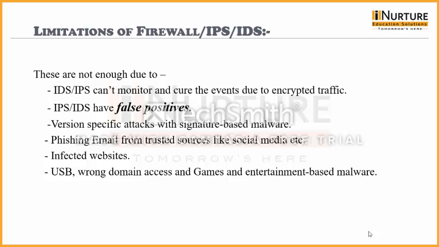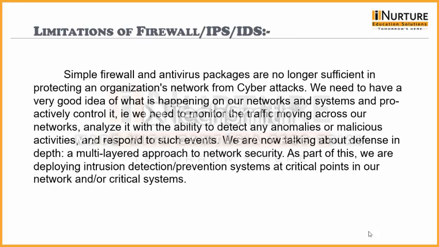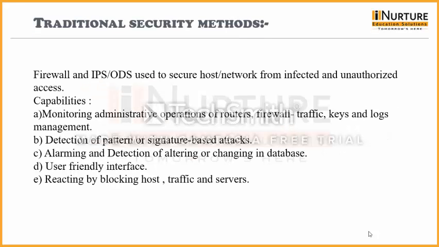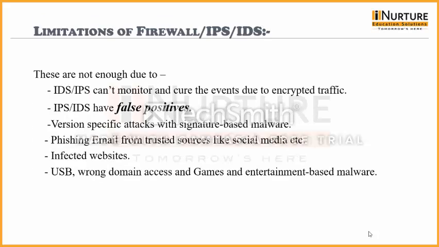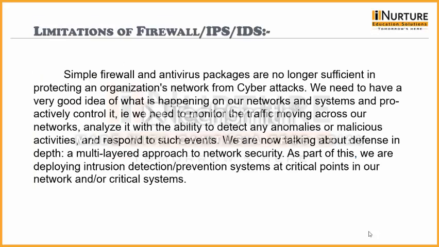Okay, so basically these are the limitations of firewalls and traditional IDS and IPS. One more very important thing is that sometimes the packet or traffic looks genuine, but it is not genuine, like phishing mails and phishing sites. At that time your firewall cannot evaluate that particular intrusion, that particular threat which occurs through genuine traffic. So these are the limitations. That's why we require IDPS. As we explained, that is what IDPS is.